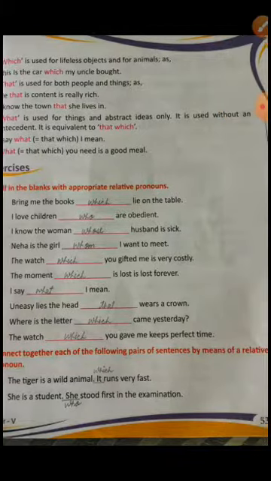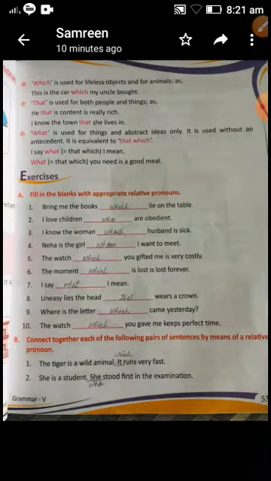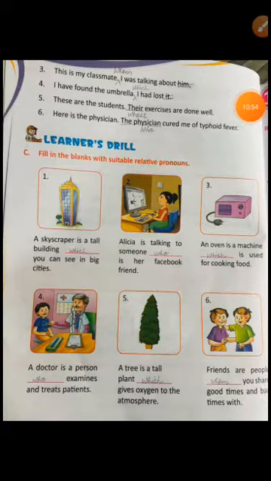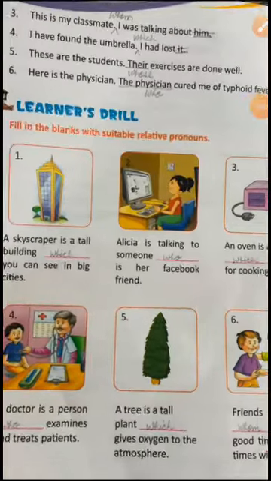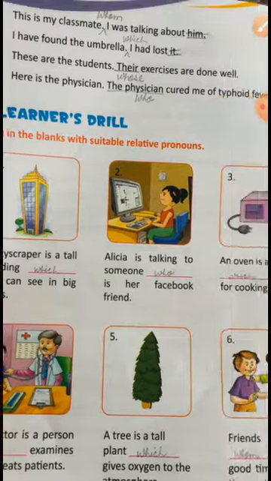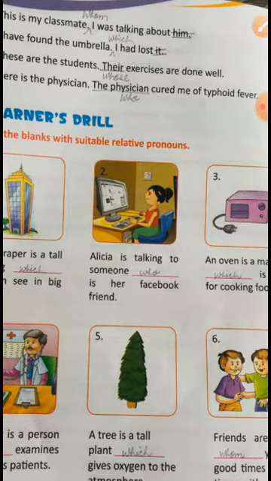Now turn the page. All right, everyone. Sentence number 3. This is my classmate whom I was talking about. So we will remove him and we will add whom here, and we will remove the full stop also. I have found the umbrella which I had lost. We will remove it and the full stop, and we will continue the sentence. Then these are the students whose exercises are done well.